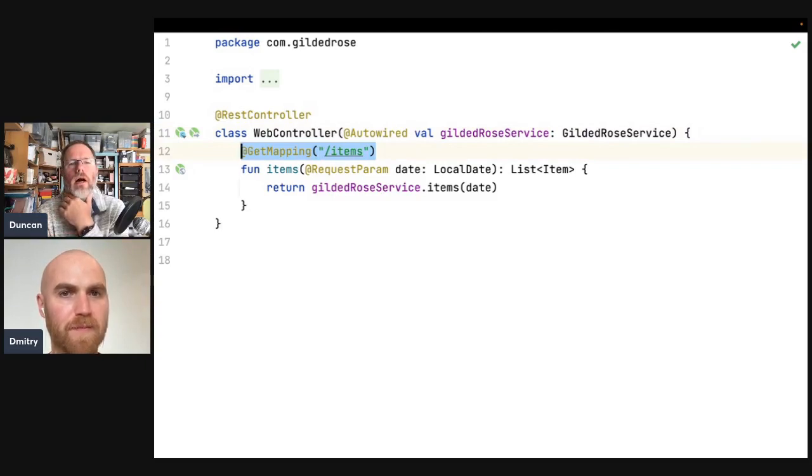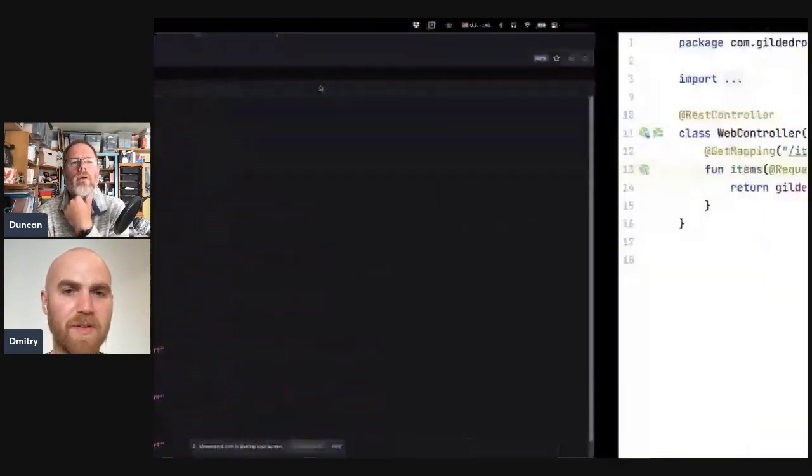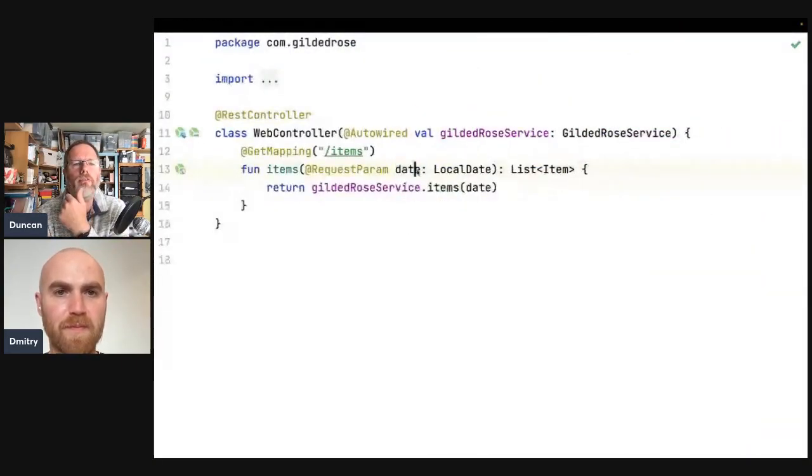And then the request param says this is something I get in on a date, matching the query string you had. It's based on name, right? Yeah. And then Spring is automagically, because there's a REST controller, making that list of items JSON.